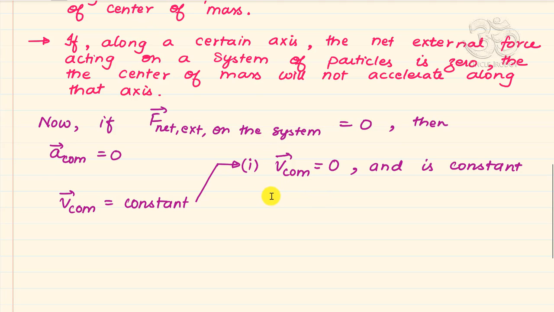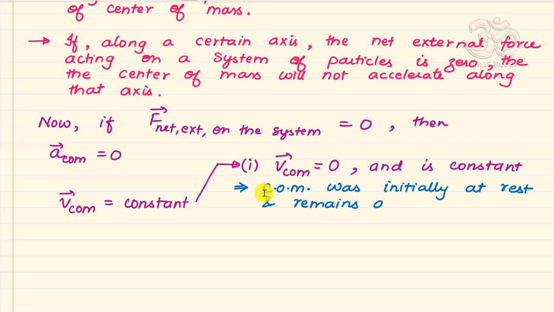So the interpretation of this is center of mass was initially at rest and remains at rest at the same point.